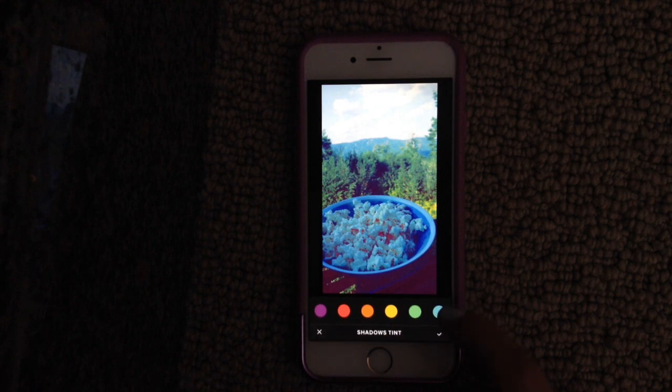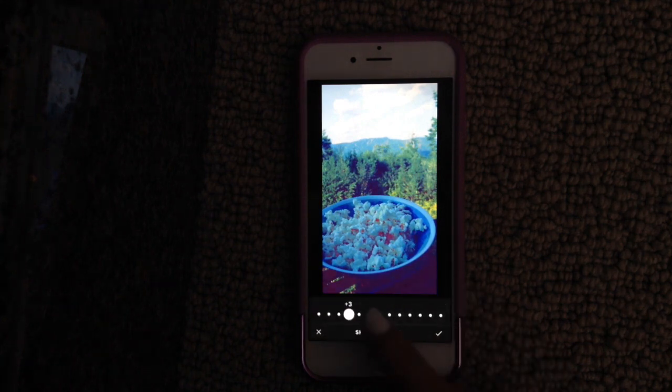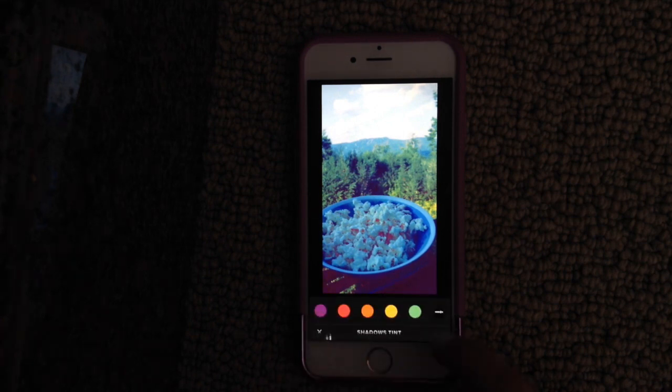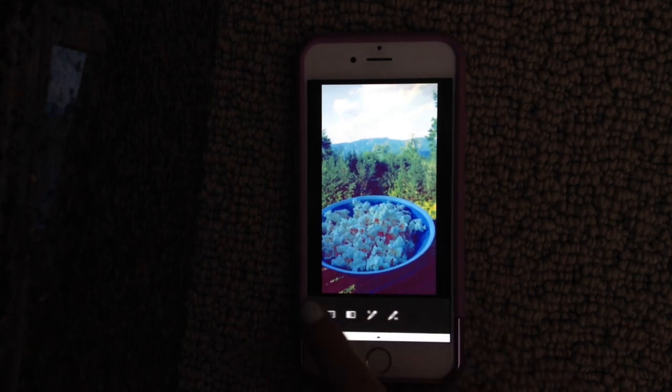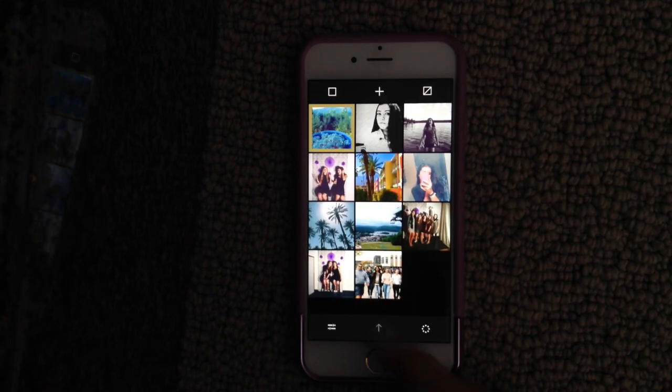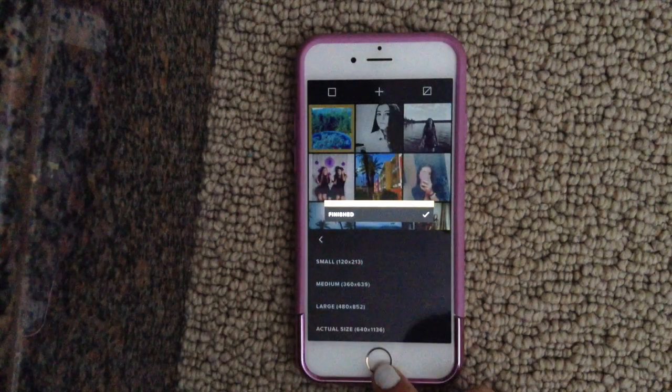But what I do is I'll go to the shadow tint and put on the blue and then turn it down a little bit because I'm trying to keep a blue theme on my Instagram. So I do that, and then I go to highlight tint and do the same thing. Just turn it down so it's more blue. And that's usually how I edit my Instagram pictures, and I'll just save it from there. I'll just do the actual size.